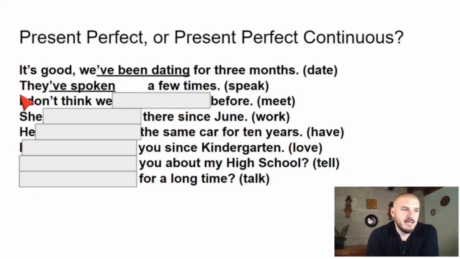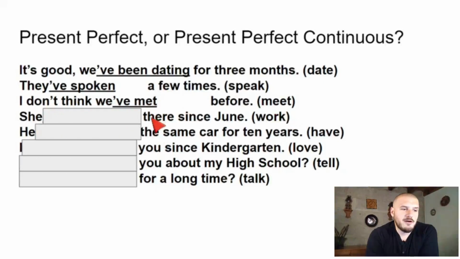3, 2, 1. "I don't think we have met before." I don't think we have met before. So before, en algún momento, no creo que nos hayamos conocido. Es una vez, estamos hablando de una vez o el hecho de que nunca ha pasado, nunca, okay? We've met before. I don't think we have met before. No creo que nos hayamos conocido antes. It's a bit strange to say, no creo que nos hayamos estado conociendo antes. But it doesn't make sense, right? It doesn't make sense in English or in Spanish.